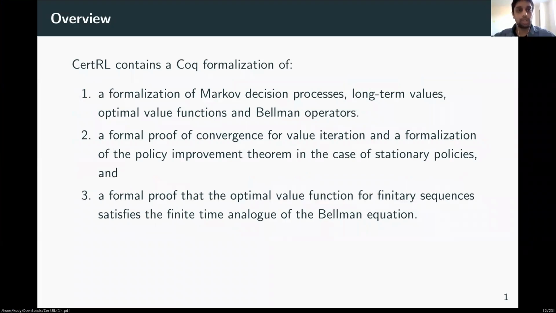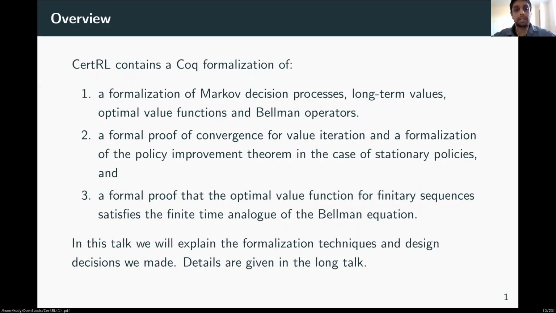For a quick overview of what CertRL contains, we have a formalization of Markov decision processes, long-term values, optimal value functions, and Bellman operators. And we also have a formal proof of convergence of the value iteration and policy iteration algorithms for Markov decision processes in the case of stationary policies. We also have a finite time analog that the optimal value function satisfies the Bellman equation.